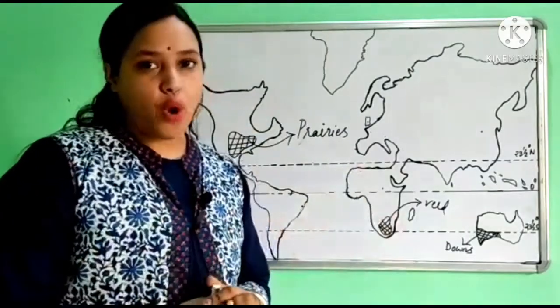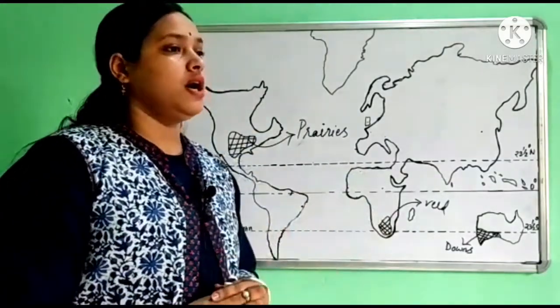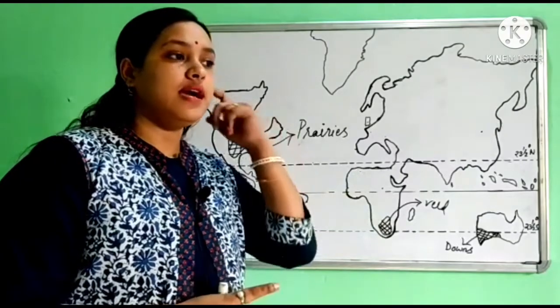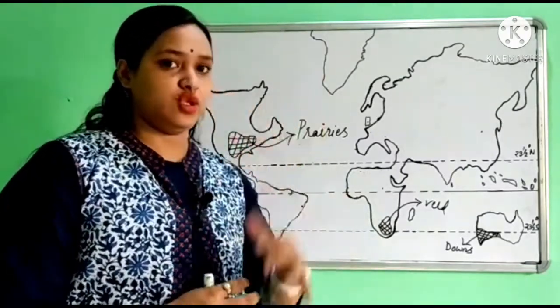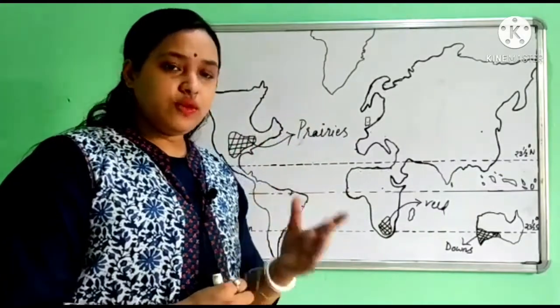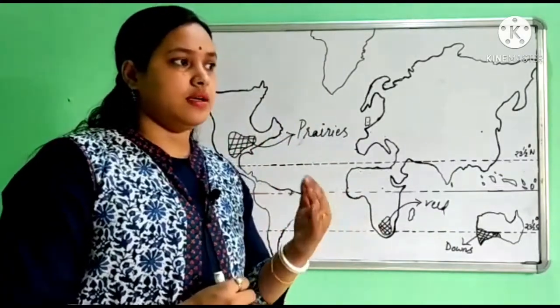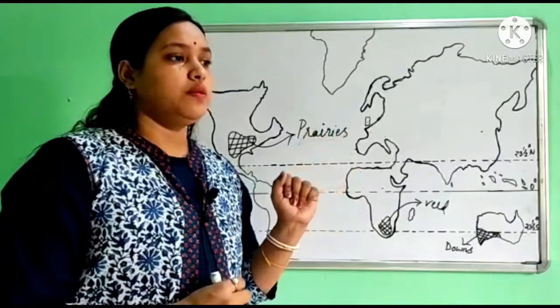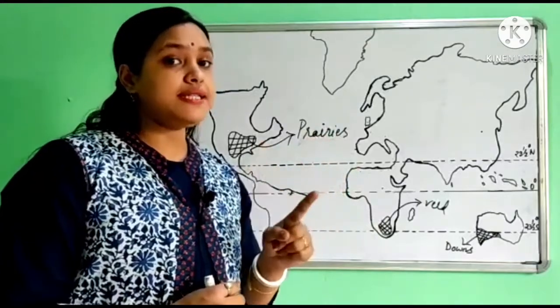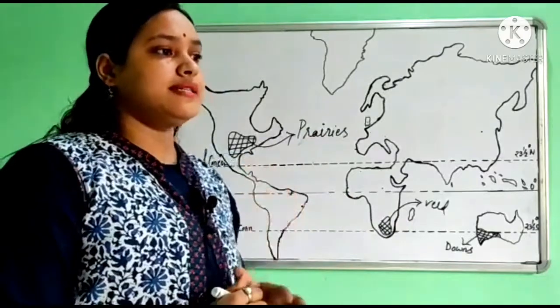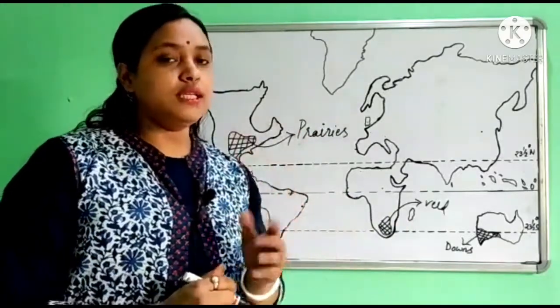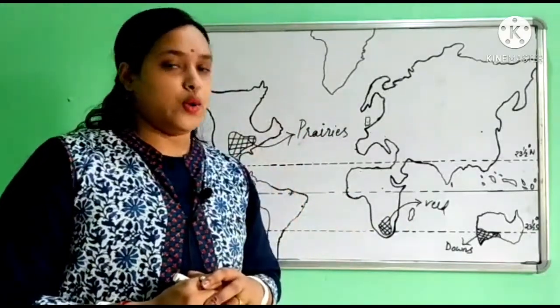Now next we point out some places having low HDI rank or high HDI rank. First of all, we mark in the map of the world the place which has the highest HDI rank. The highest HDI ranking in the world is Norway.